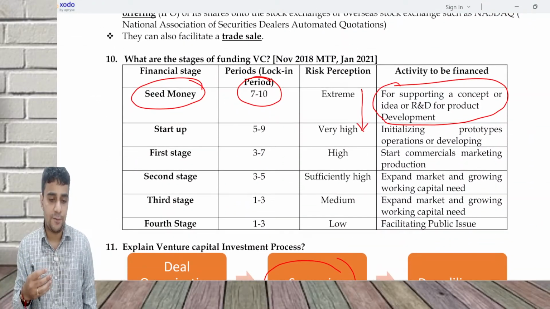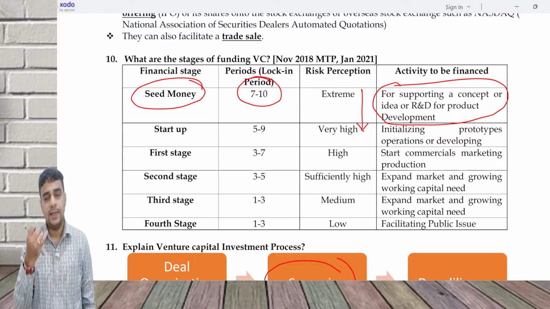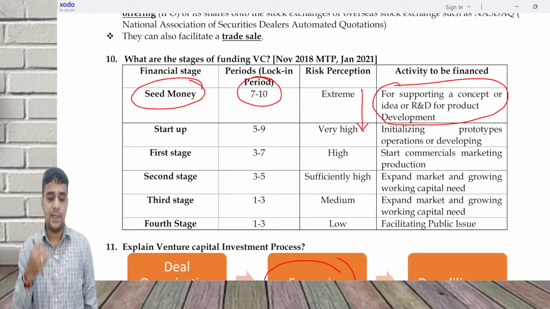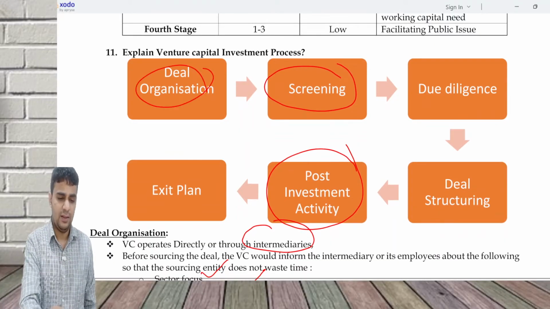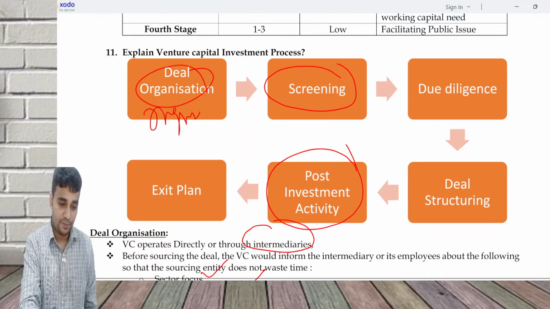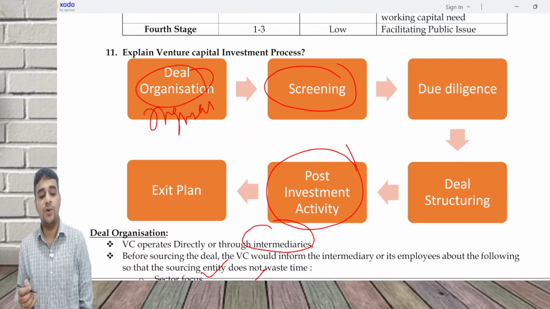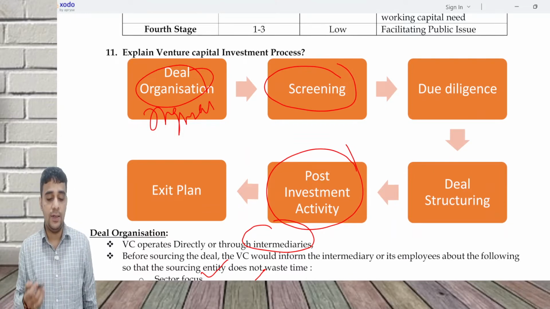There are 6 stages of funding: seed money, then startup, then the first stage, second stage, and third stage. Explain venture capital process. This will be deal origination. That is, you can originate a deal or you can source a deal through the venture capital or through intermediaries. It is deal origination, not deal organization.